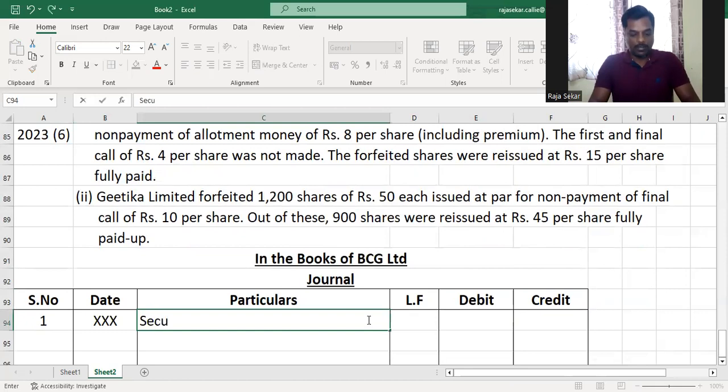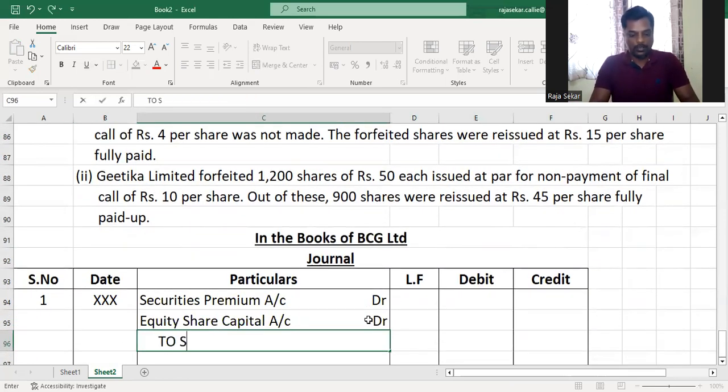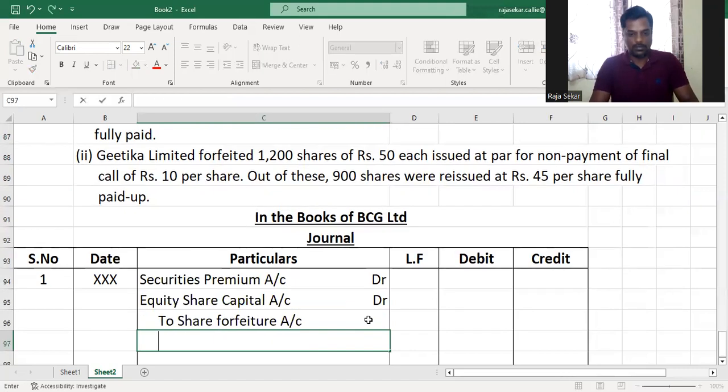So the journal entry will be securities premium account debit, equity share capital account debit, to share forfeiture account, to calls in arrears account.